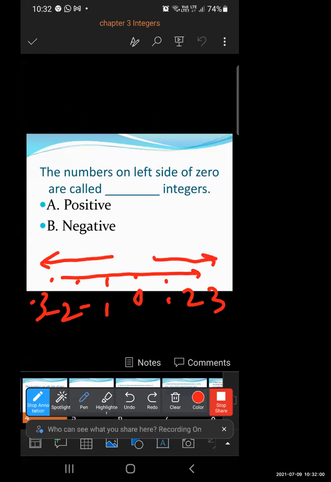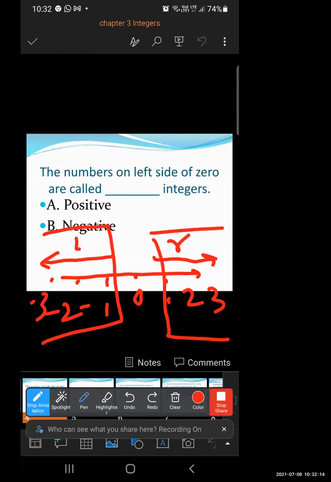Numbers on the left hand side of 0 are called negative integers, and numbers on the right hand side are called positive integers. So understood about negative integers and positive integers?